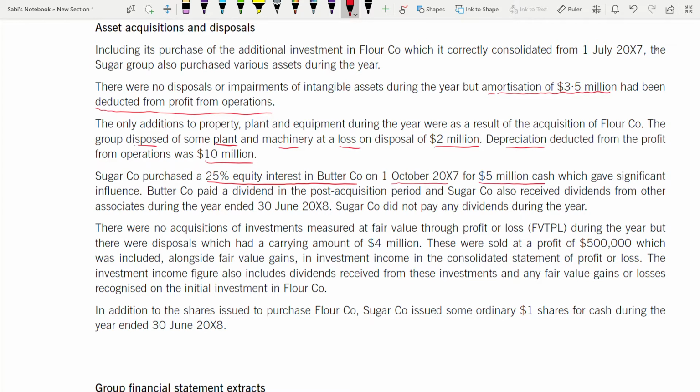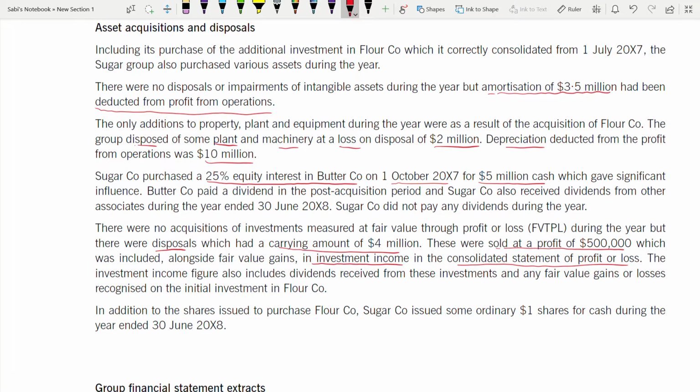Butter paid a dividend in the post-acquisition period, and Sugar also received dividends from other associates during the year ended 30th June 2008. Sugar did not pay any dividends during the year. There were no acquisitions of investments measured at fair value through profit or loss during the year, but there were disposals which had a carrying amount of 4 million. They were sold at a profit of 500, which was included alongside fair value gains in investment income, in the consolidated statement of profit or loss. The investment income figure also includes dividends received from these investments and any fair value gains or losses recognized on the initial investment.